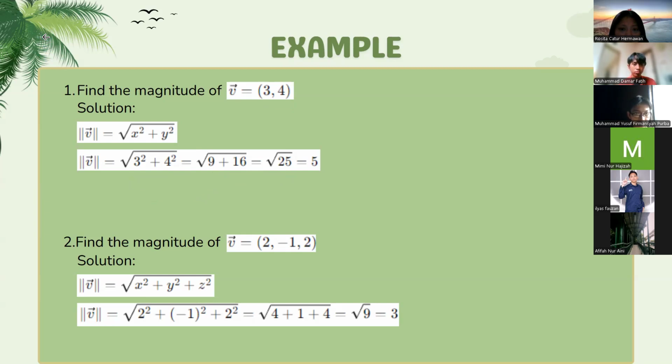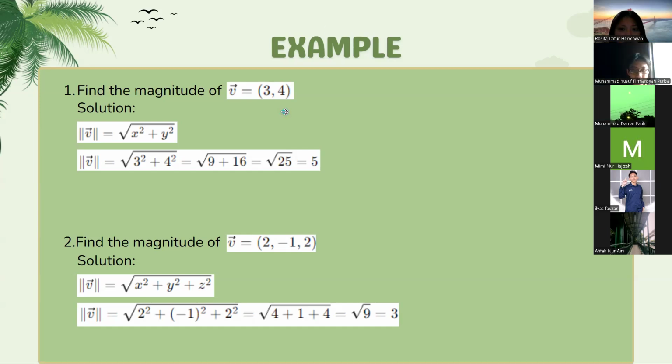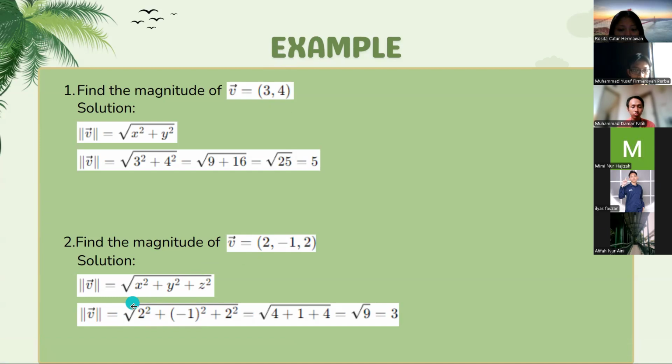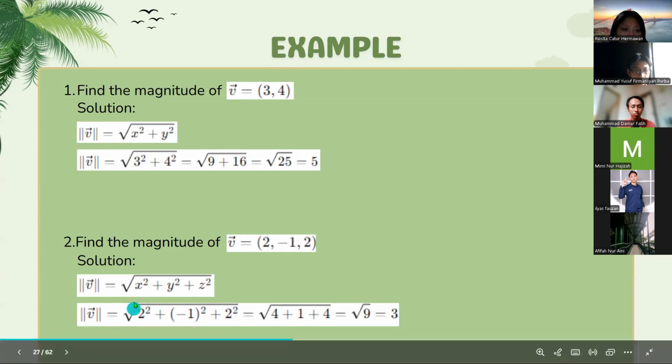Then the second example, find the magnitude of vector v equal to (2, -1, 2). The solution is the magnitude of vector v is equal to the square root of x to the power of 2 plus y to the power of 2 plus z to the power of 2. We substitute the components.